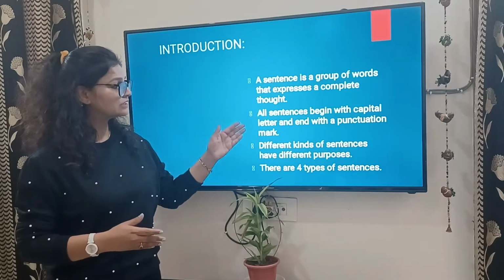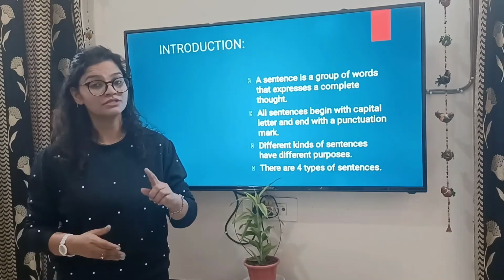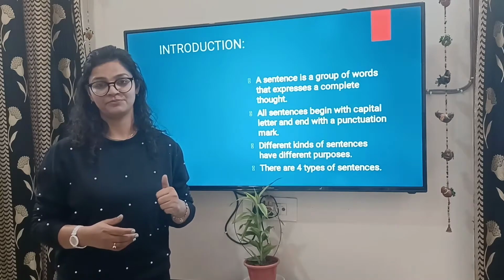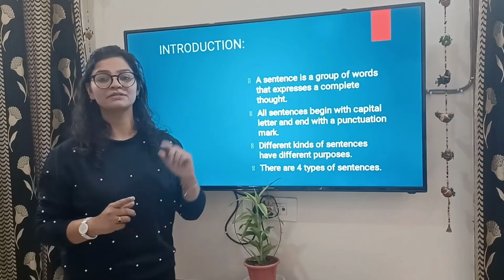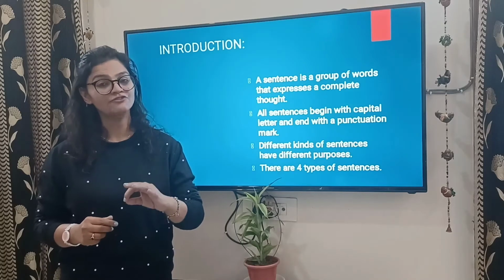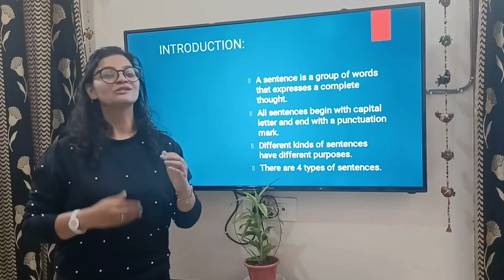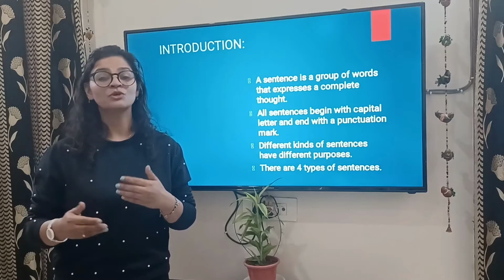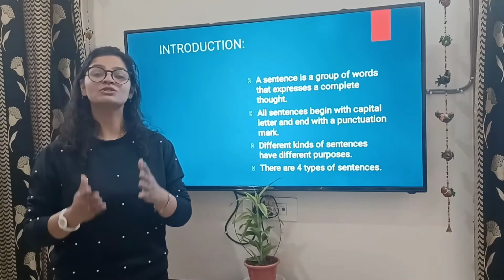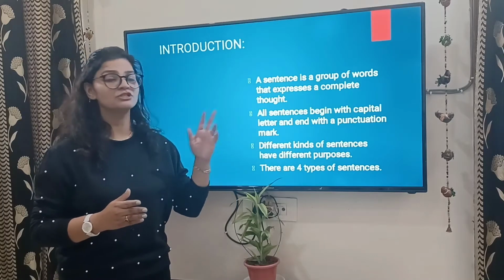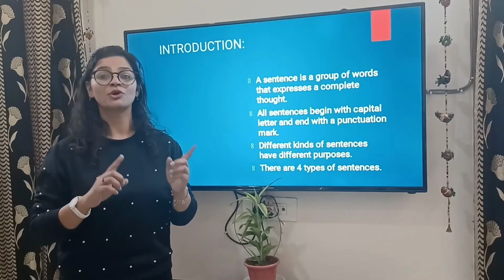Then there are certain things important for a sentence. A sentence will always begin with a capital letter. It will have a punctuation mark. When we learn the various kinds, we will understand that these punctuation marks will also vary.